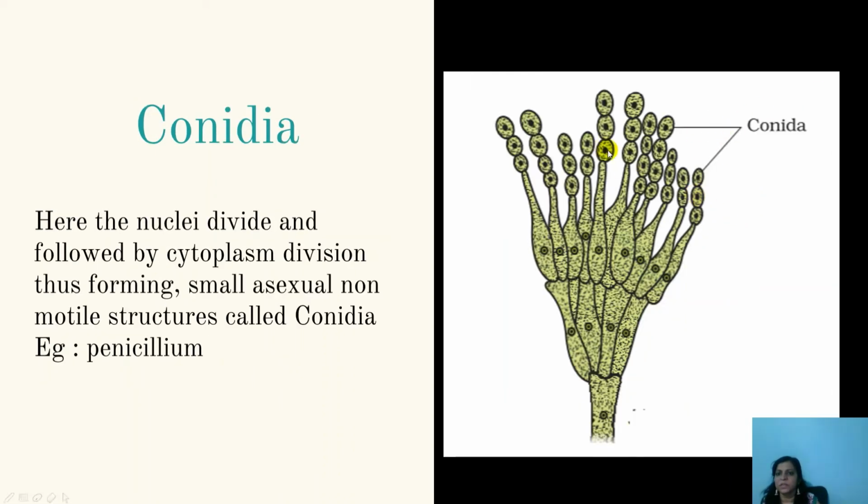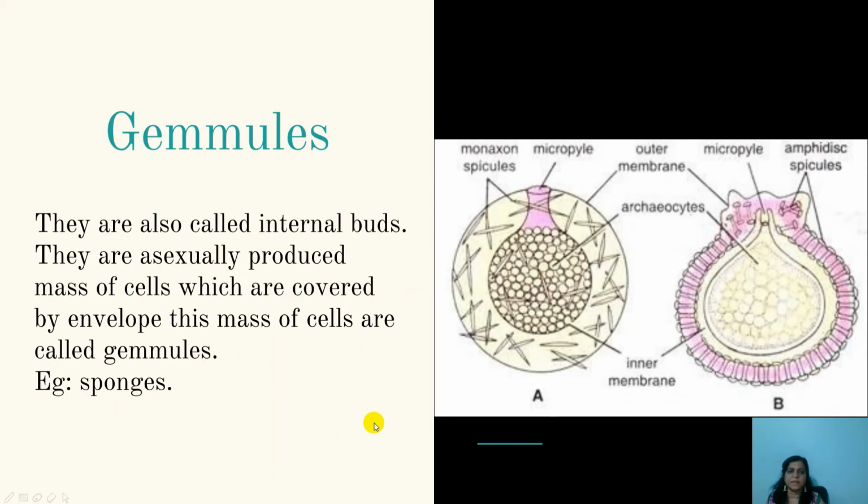Conidia formation, I told you, these are non-motile spherical structures formed from the mitotic division of the hyphae, seen in fungi like Penicillium. Gemmule formation is seen in sponges. They are also called internal buds. They are asexually produced. They are a mass of cells covered by an envelope, and those masses of cells covered in the envelope are called gemmules, seen in sponges. So that finishes the bit called